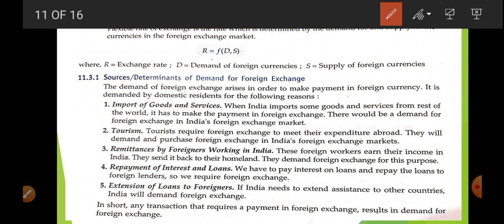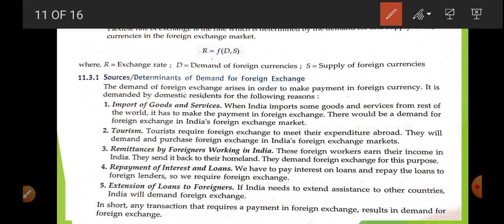Now the sources and determinants of demand for foreign exchange. How are we able to get foreign exchange? What are the sources of demand for foreign exchange? Who needs foreign exchange, who demands it? We are going to discuss here.